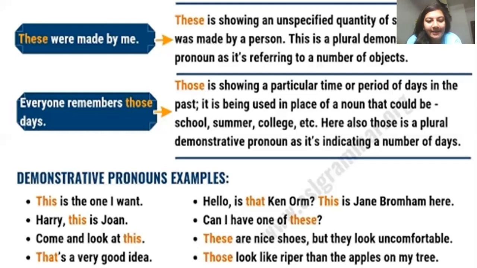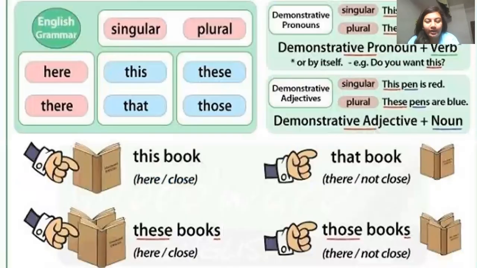So in all the other examples you can see कि this, that, these के आगे कोई भी noun नहीं है. There is always a verb. जैसे कि this is Harry, this is John. Come and look at this. Either they are at the end or if they are used in the beginning, there is always a verb after those demonstrative words. But in that particular example, "Hello, is that Ken Om?" After that, there is a noun, proper noun Ken Om, a name of someone. So here that demonstrative word "that" is functioning as a demonstrative adjective and not a pronoun. We'll see it more clearly.